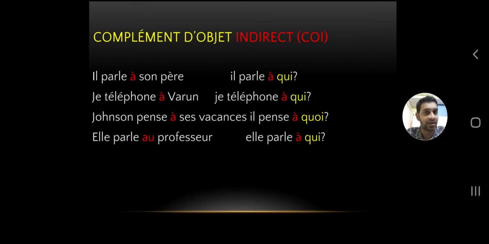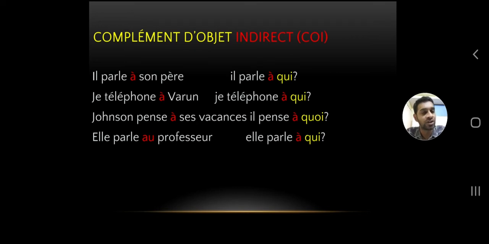Il parle à son père, which means he speaks to his father. To is the preposition placed here. When you're questioning, il parle à qui, you can't just say il parle qui. We don't say he speaks whom, we say he speaks to whom.